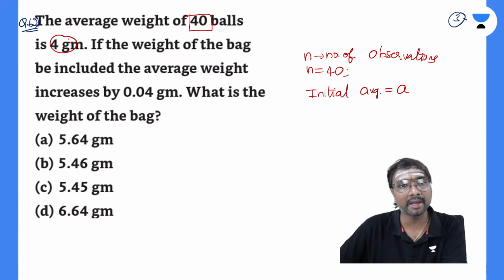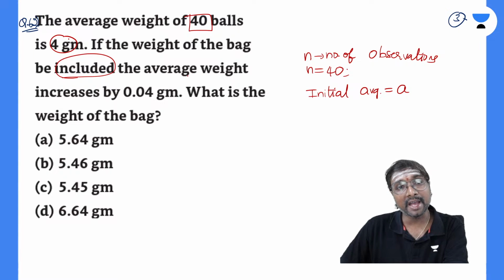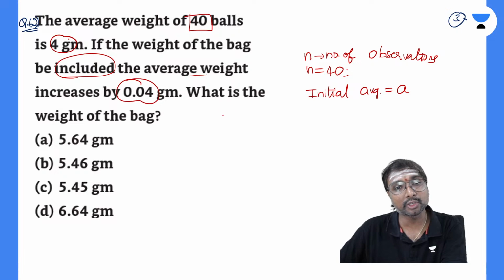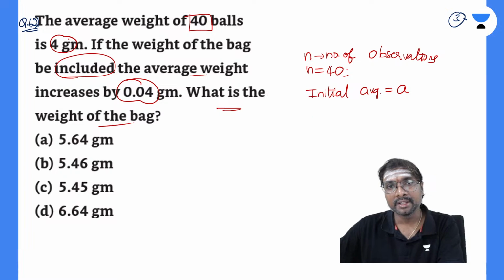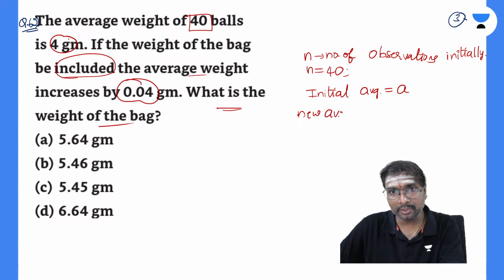If the weight of this bag is included, then the average weight increases by 0.04 grams. What is the weight of this bag? So the initial average is this much, and this is the number of observations initially. What you have to identify is the new average. The new average is increased, and let us say the new average is B.